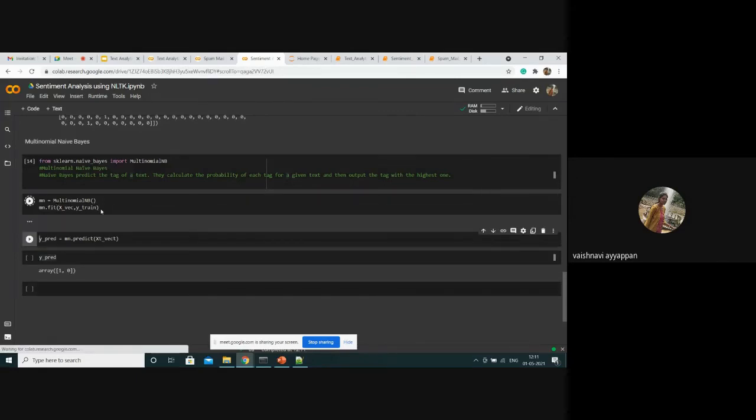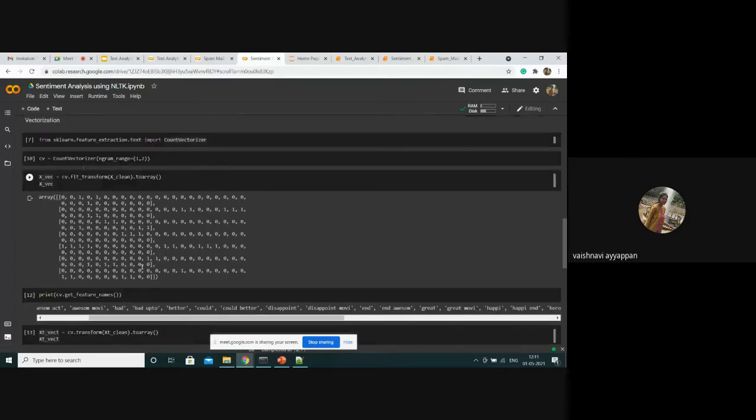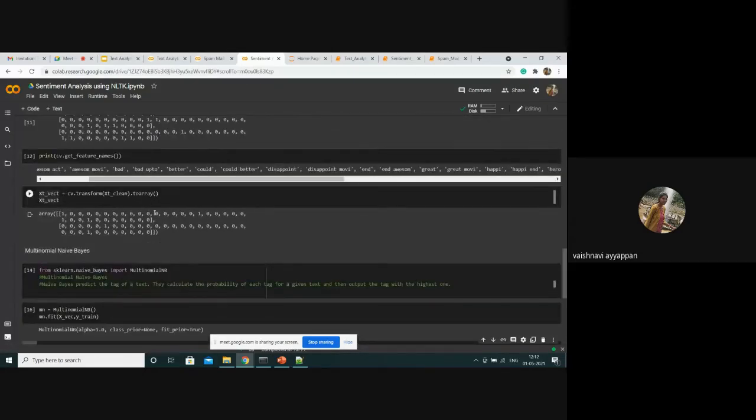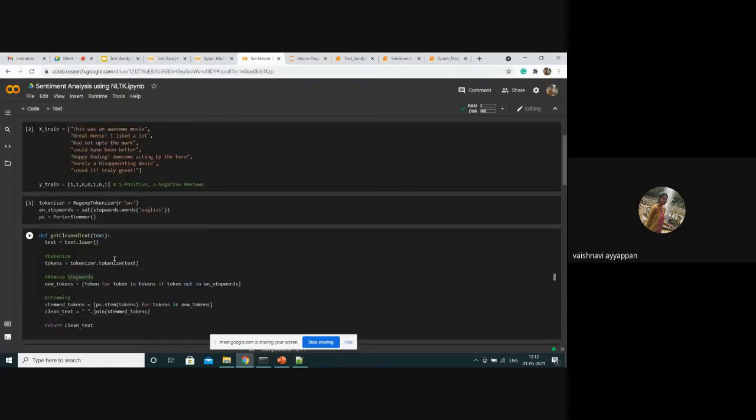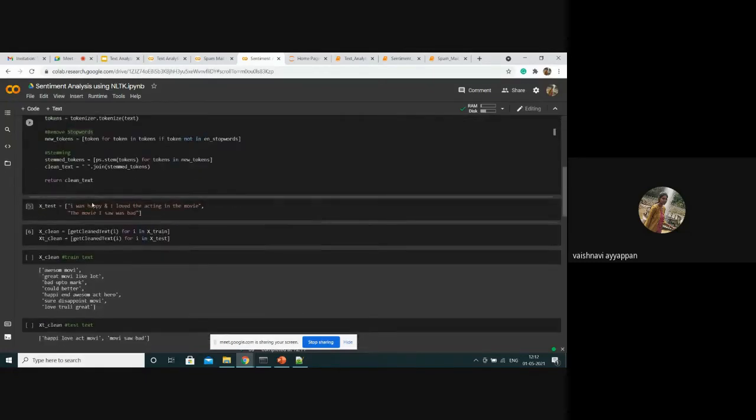Next, I'm going to predict whether my tester gives the correct output, whether it is a positive or negative review. Here I have taken the first sentence as a positive review and the second sentence as a negative review. So it should predict and give the output as 1 and 0.